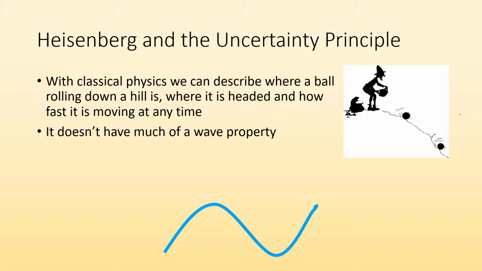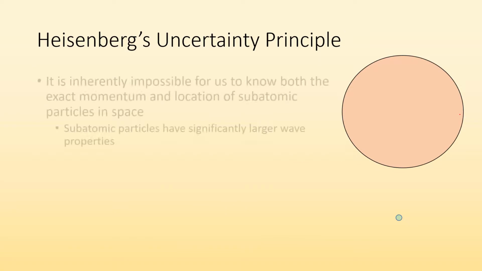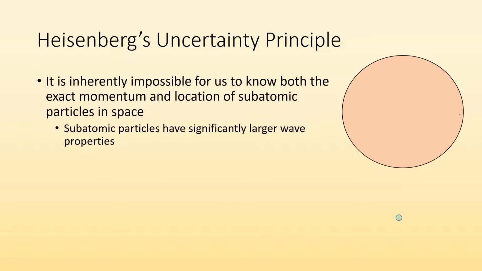So classical physics works for that. But can we do the same thing for matter that has a significant wave property like an electron? Can we still do that for electrons? Well, this is where Heisenberg's uncertainty principle comes into play.